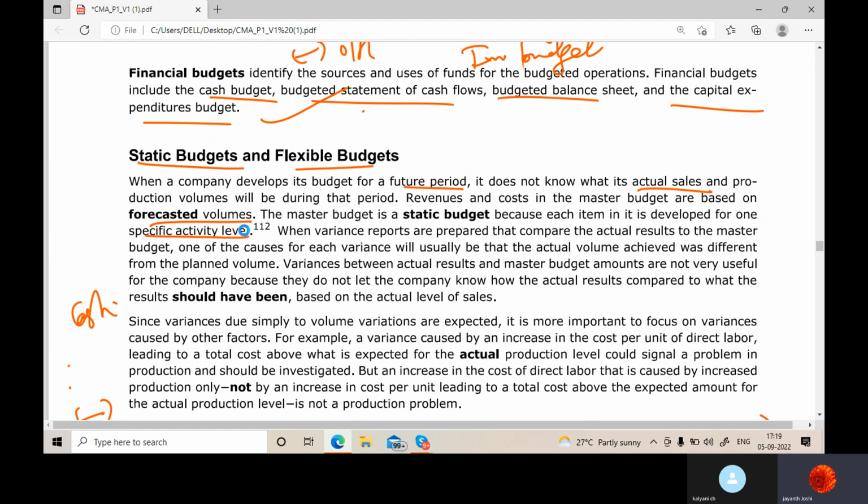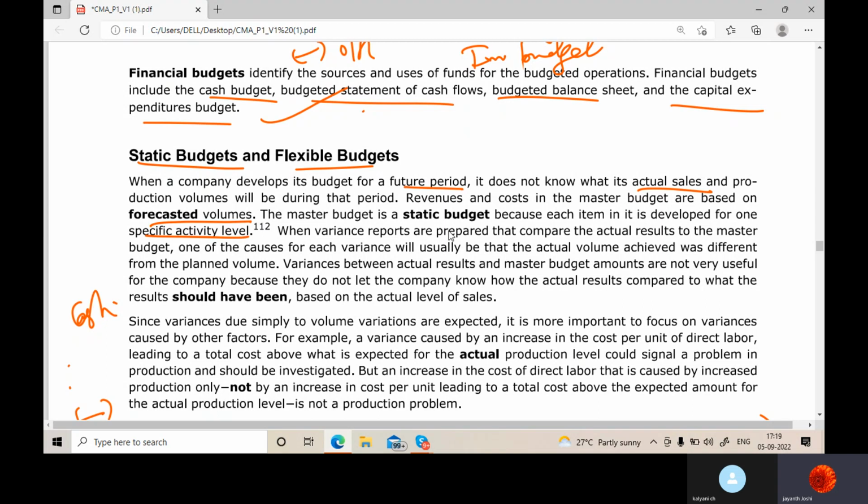level. Okay, so each item in that particular static budget, whatever you are including, is developed for one specific activity level. Like we are going to perform this activity, and for that, how much revenue, how much overheads, how many things we require.